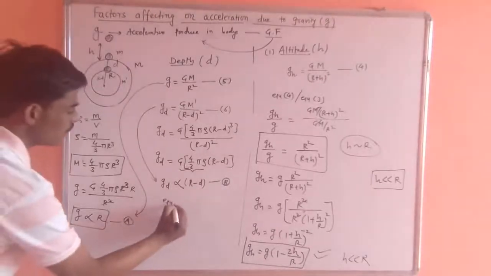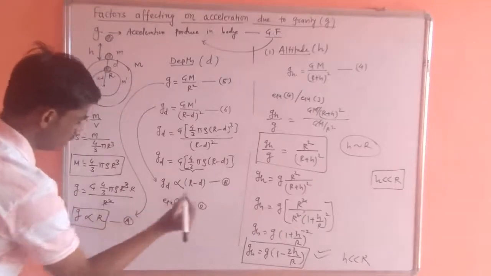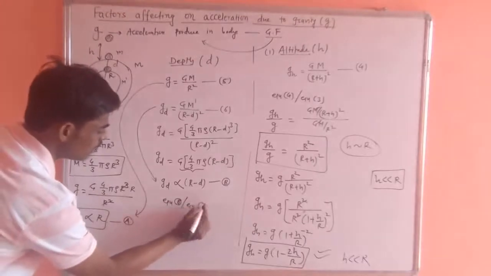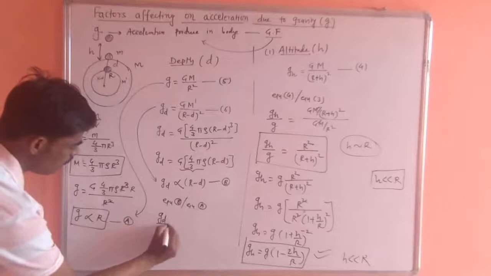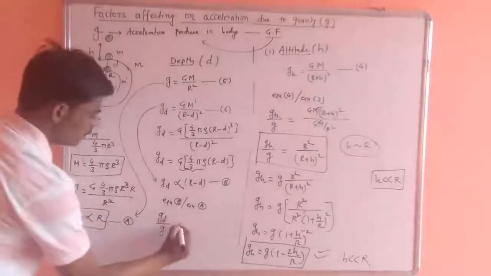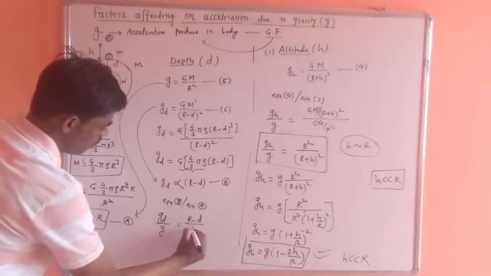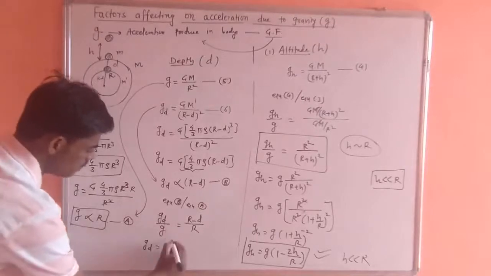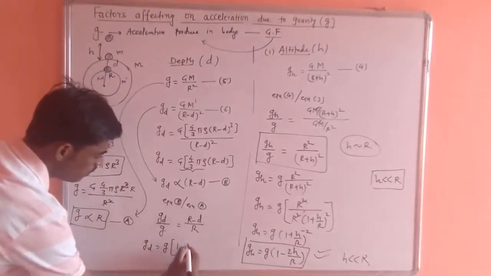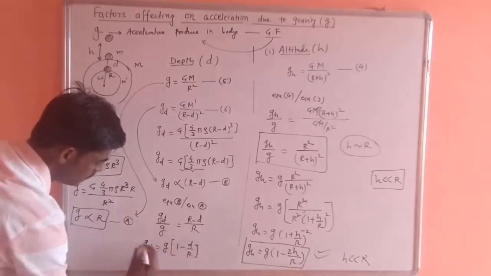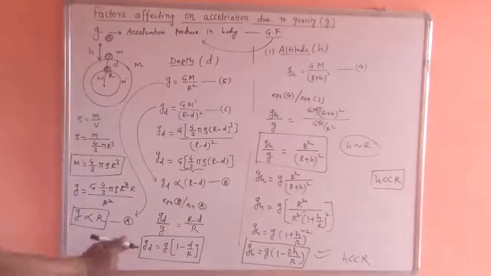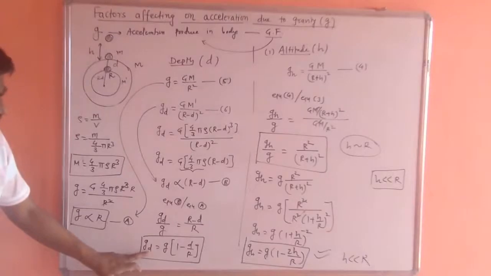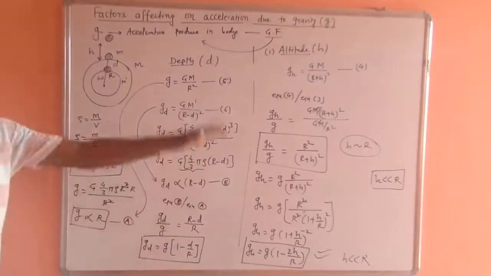Now dividing equation B by equation A, what can we write? g_d upon g is equal to (r minus d) upon r. So g_d = g(1 - d/r). This is the gravity at a particular depth.